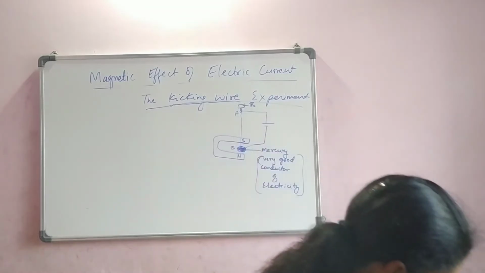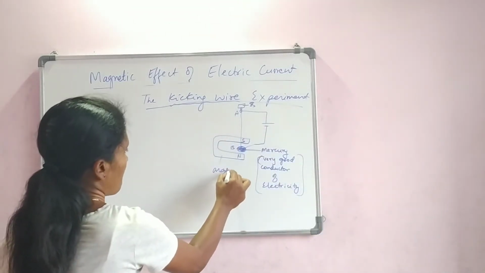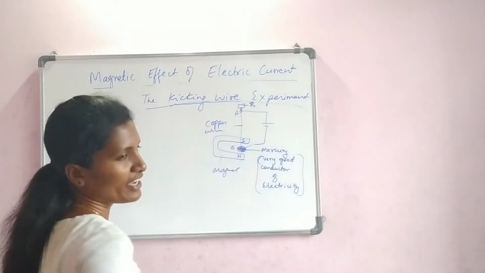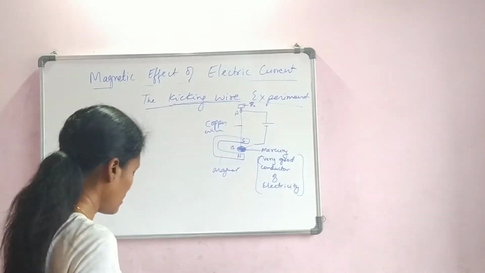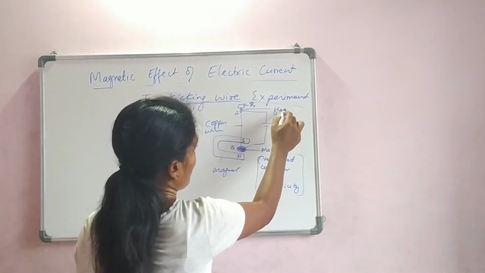Then, once this arrangement is done, this is the magnet. So this is the copper wire. Why are we using copper wire? Because it is a conductor of electricity. Later we have the support and a flexible joint.